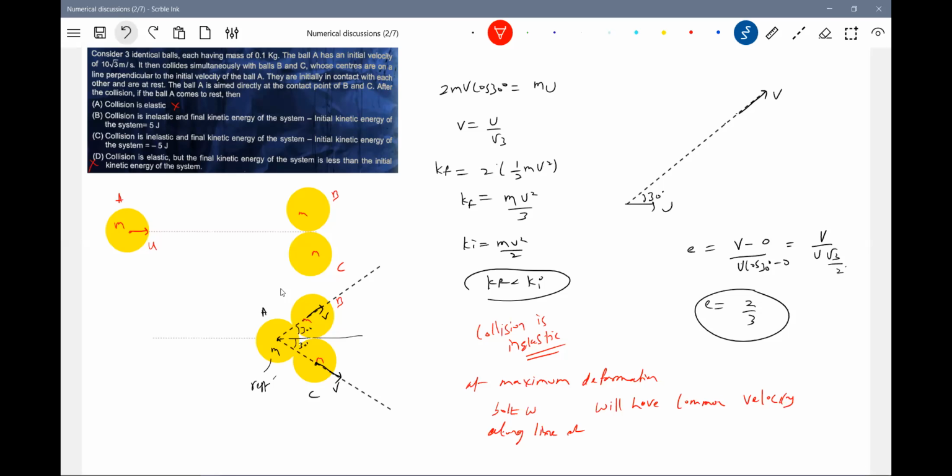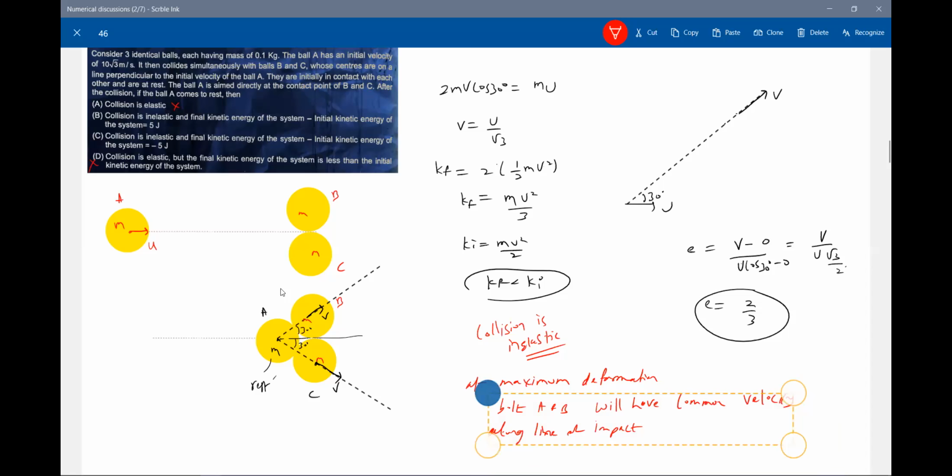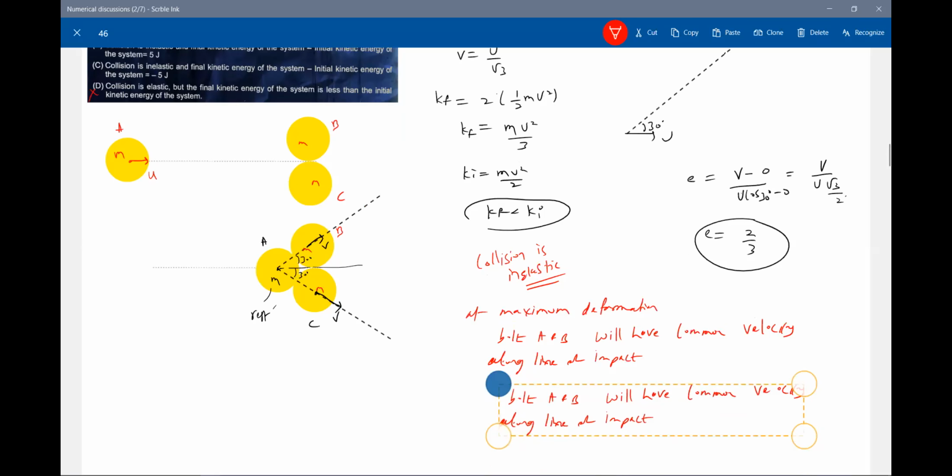I'll get back the original thing only. Both A and B will have common velocity along the line of impact. Similarly, applicable for... Now, theoretical questions, you have to be ready for all these things.